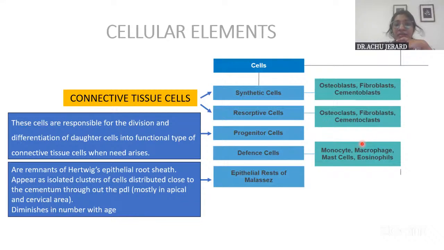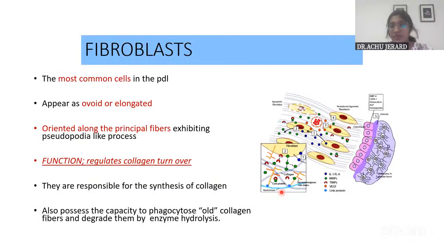Now we have seen the fiber part. This is the cellular part. If you have already written these points in the flowchart, then you need not write again in the exam. But if you have not, and you choose to write it separately, then you will have to write one sentence under each of these cells, with more importance given to fibroblasts, because they are the most common cells in the periodontal ligament.